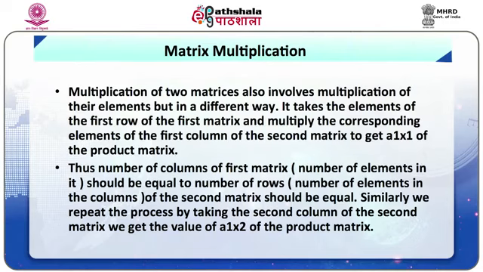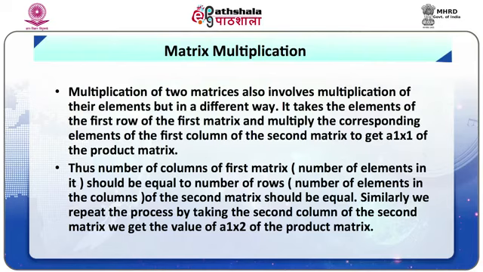Multiplication. Multiplication of two matrices also involves multiplication of their elements, but in a different way. It takes the elements of the first row of the first matrix and multiplies the corresponding elements of the first column of the second matrix to get A11 of the product matrix, that is, the first row and first column element of the product matrix.